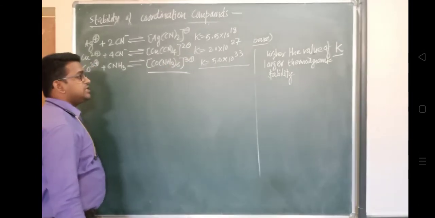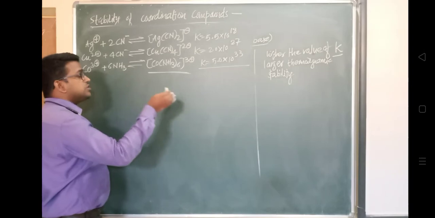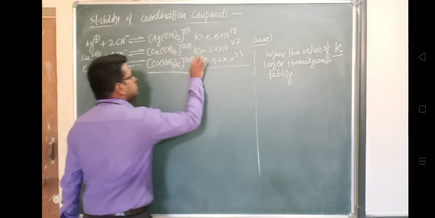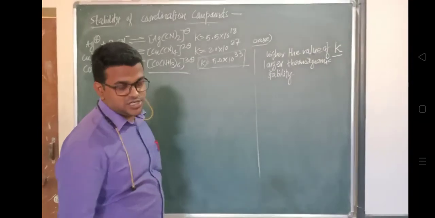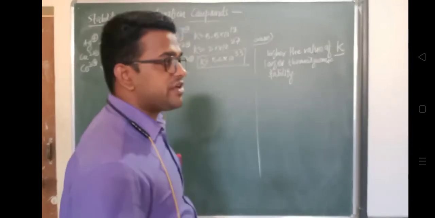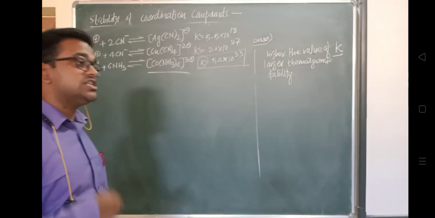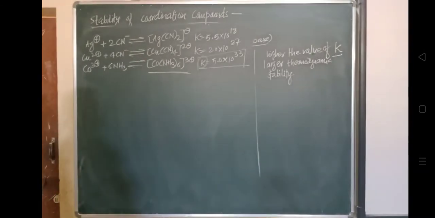On the basis of the equilibrium constant we identified that if the value of the equilibrium constant is more, then definitely that compound will be thermodynamically stable. So in this way we can identify the stability of coordination compounds.